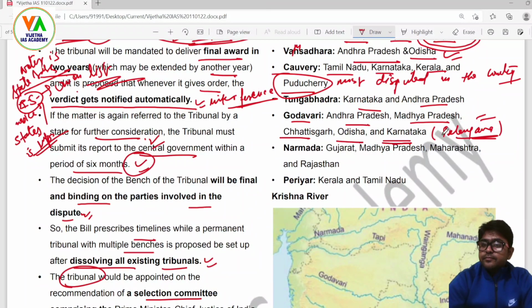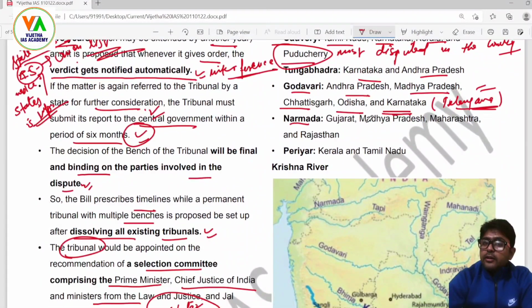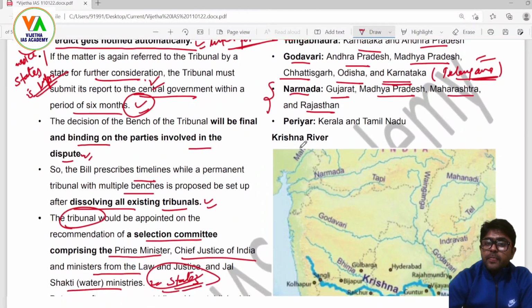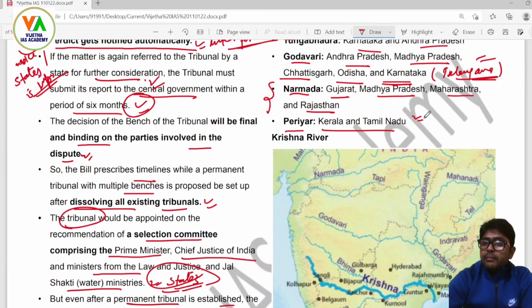Important. Narmada: Gujarat, Madhya Pradesh, Maharashtra and Rajasthan. Important. Periyar: Kerala and Tamil Nadu.